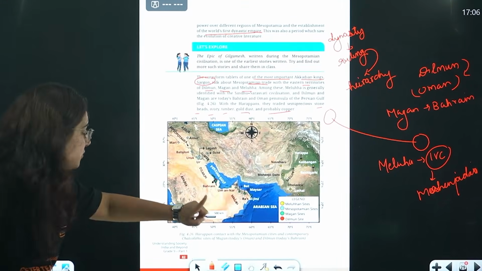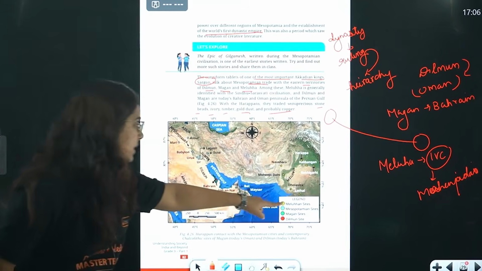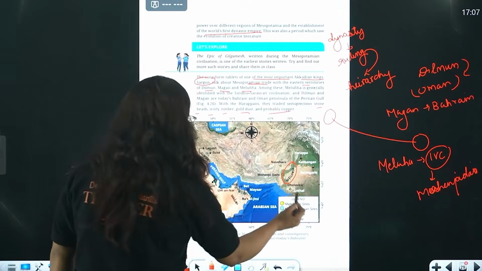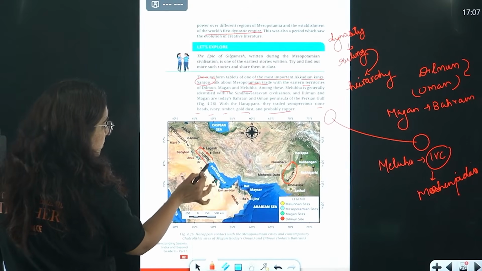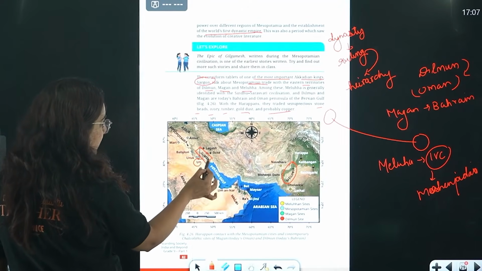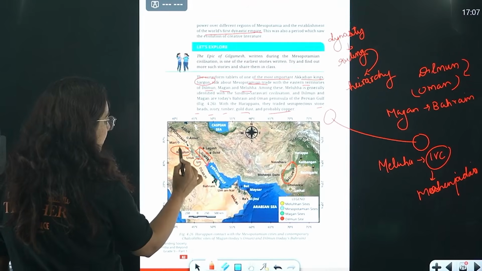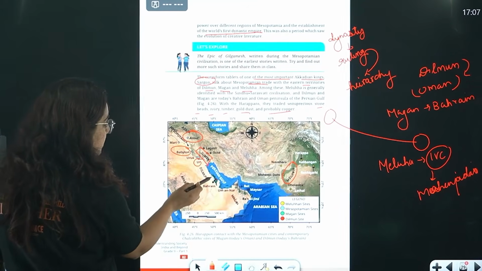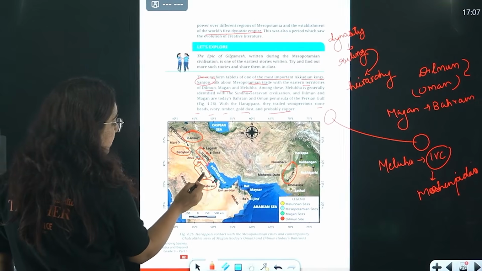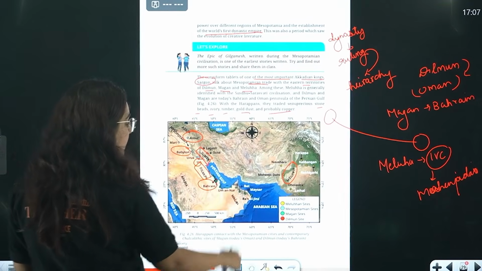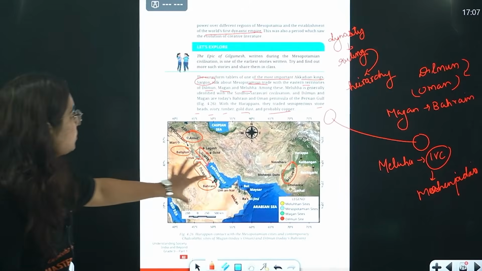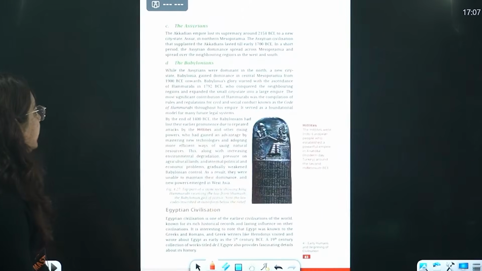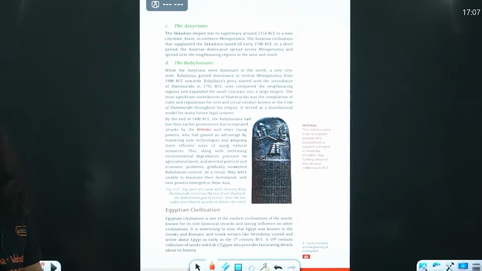This is the map which will help you to understand the Meluhan site. Yes, this is the Meluhan site, that means the Indus Valley civilization. Then these were the Mesopotamians, this was Sumer, right? The Sumerians used to live here. Babylonian people used to live here. Assyrians used to live here. This is Dilmun. Bahrain is here, right? The Oman region particularly, near the Persian Gulf. So all this was connected to each other. The evidence of that we have found in the clay tablets from the Akkadian period.